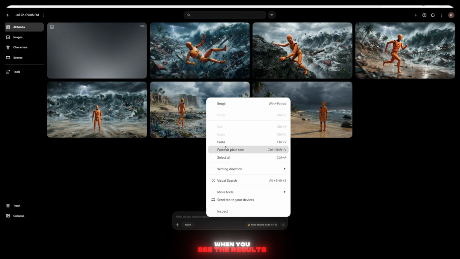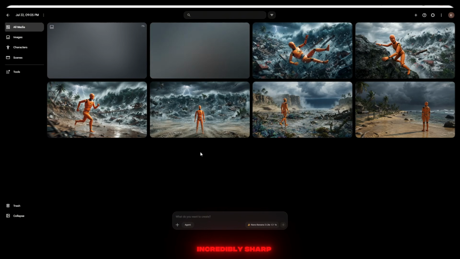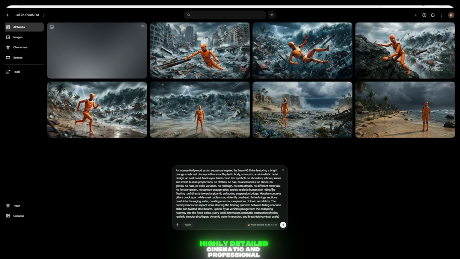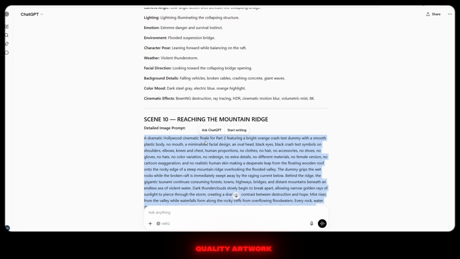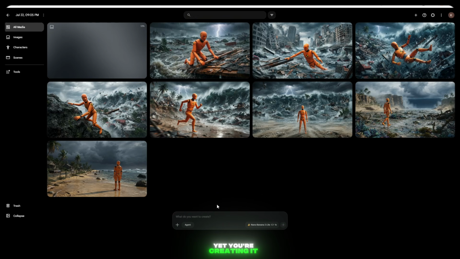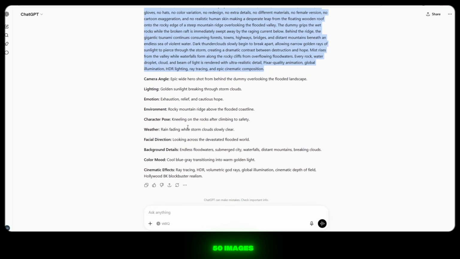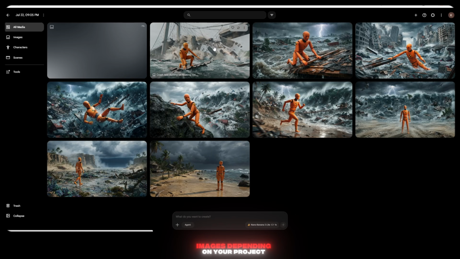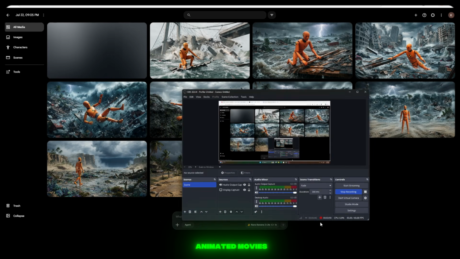And when you see the results, you'll honestly be amazed. The image quality is incredibly sharp, highly detailed, cinematic, and professional. It looks like premium movie quality artwork, yet you're creating it completely free. You can generate 10 images, 50 images, or even hundreds of images depending on your project, making it perfect for creating complete AI animated movies.